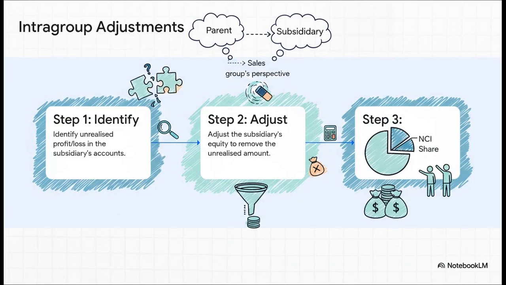Now, intragroup transactions are a different beast. Let's say the sub sells inventory to the parent at a profit, and the parent is still holding that inventory at year-end. From the consolidated group's perspective, that profit hasn't actually been earned yet. It's unrealized. So here's the process. First, you have to adjust the subsidiary's equity to take out that unrealized profit. Then, once you have that adjusted, clean equity number, you can calculate the NCI share of it.